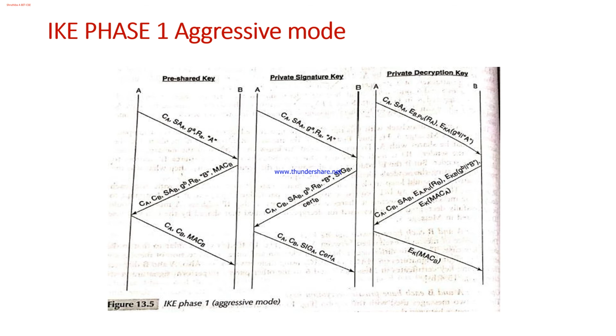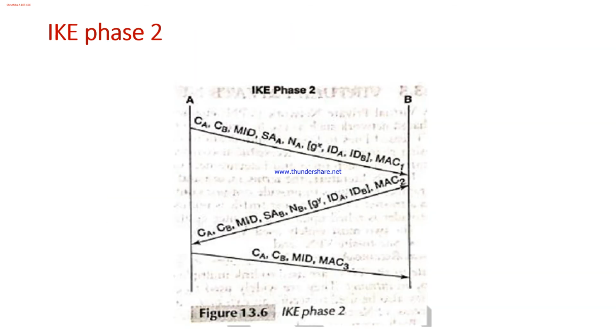So what exactly happened in phase 1 is the Diffie-Hellman key exchange. Now in phase 2, using the session keys, the communication gets established, and the session key generation, whatever we were speaking about, happens in phase 2. So the same thing has been summarized again here. The added point here is MID. MID is message identifier, and that is one point that you are supposed to know about.